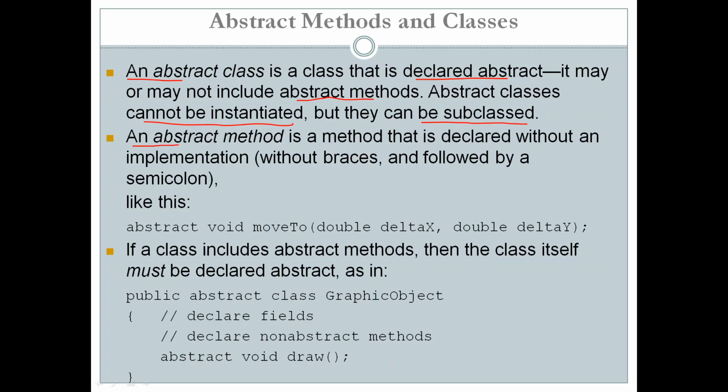An abstract method is a method that is declared without implementation. So an abstract method is a method without braces, or without the body, followed by a semicolon.